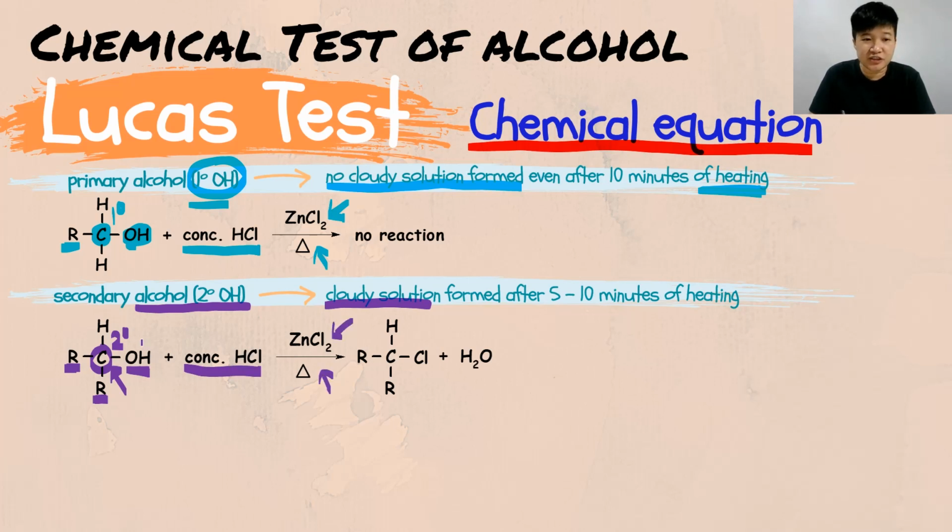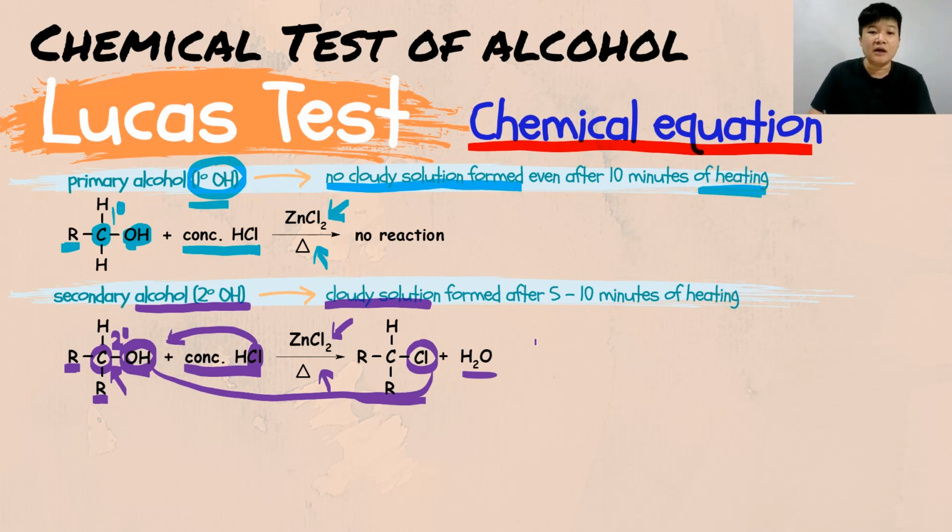And what is the change? The change is that your OH will be substituted by your Cl. You can see that the change over here is OH substituted by Cl, the Cl that comes from the HCl. The Cl will go in and substitute the OH, and this is the alkyl halide that forms, while H2O will be produced as the byproduct.